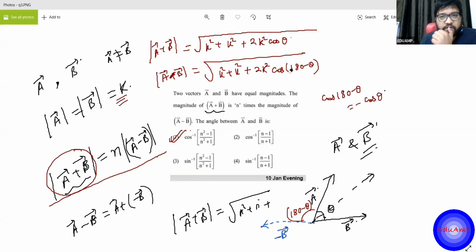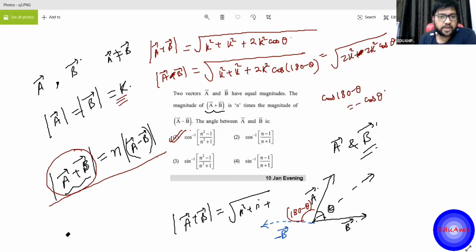So this thing here will become, so I'm editing here only, right? Okay, or let's say this is equal to what? Square root of 2K square plus minus 2K square cos theta. Now use this, that is given that this is n times, right?